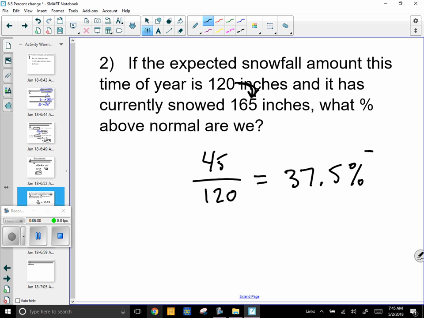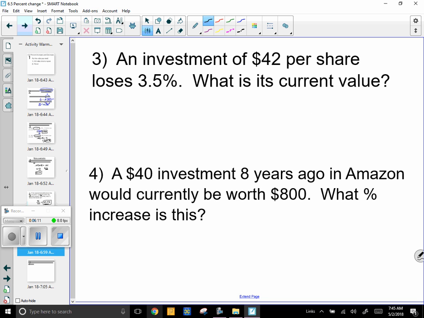37.5% above normal. You see this quoted on the news all the time, the snowfall. It's very important. Snowpack levels are very important, and they always use percent from where they expect to be that time of year. All right, let's try these two. Pause the video, try these on your own.